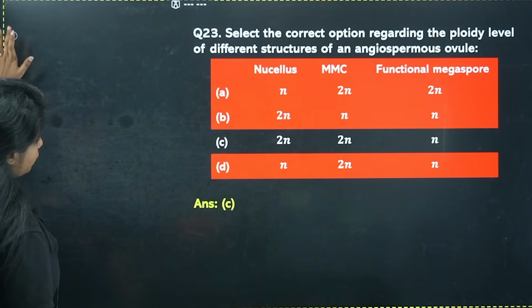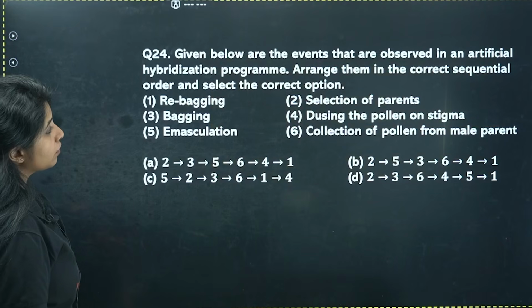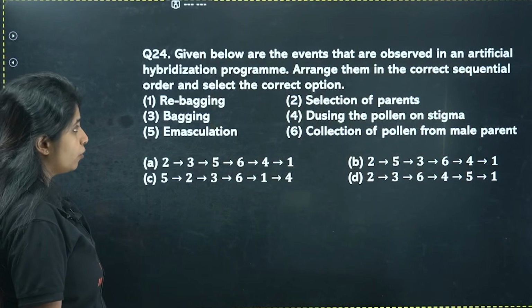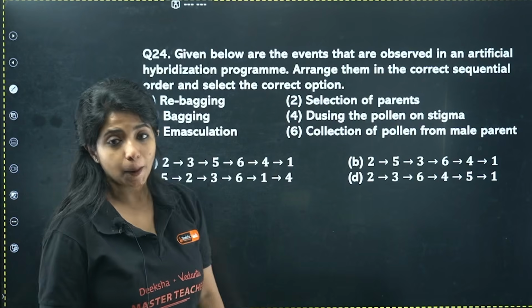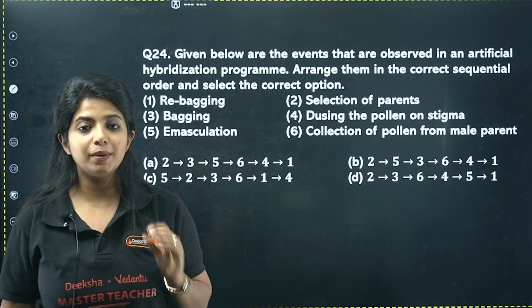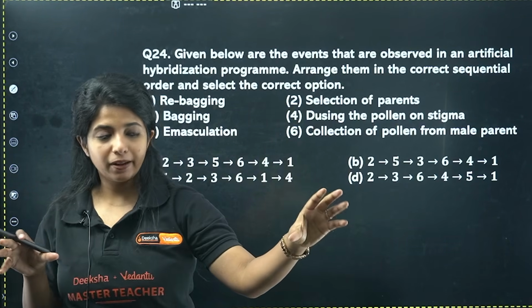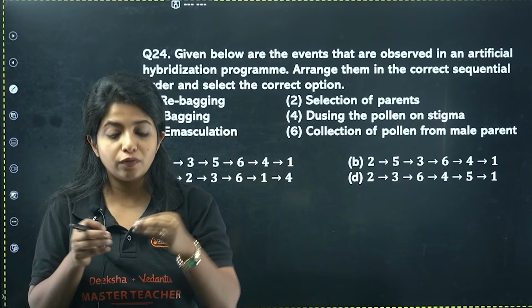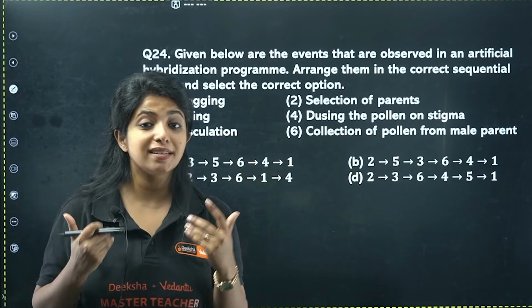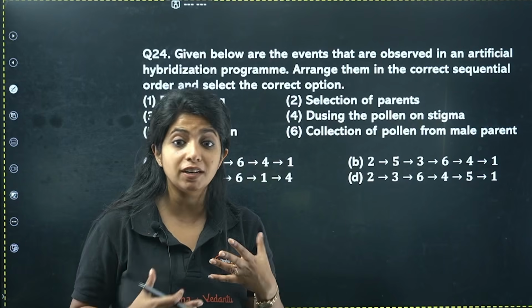Next, given below the events that are observed in an artificial hybridization program, arrange them in the correct sequential order and select the correct option. Artificial hybridization basically means that I have a plant and I have another plant. I know both of these plants have some unique good features. I need to make sure that both of them breed together to produce the plant that I want, the hybrid variety. That might be good in all sense.